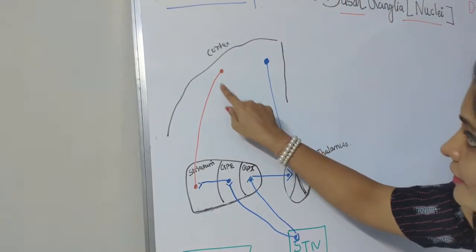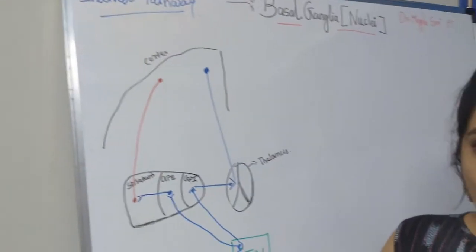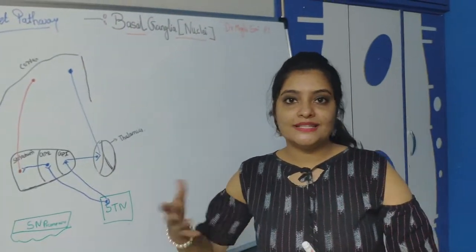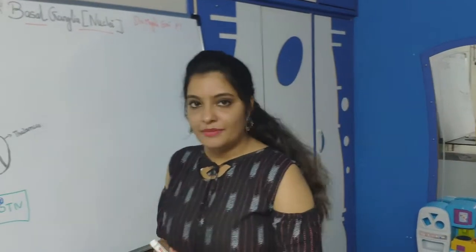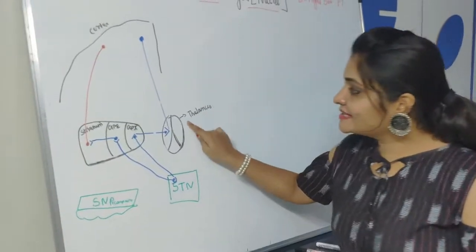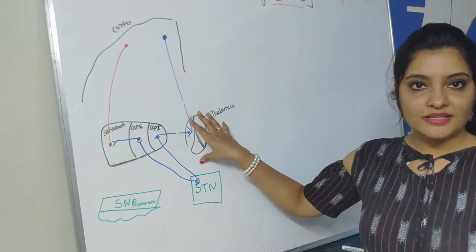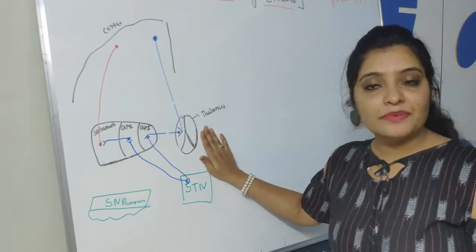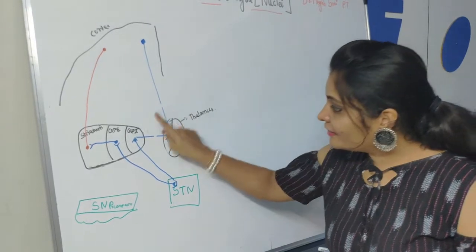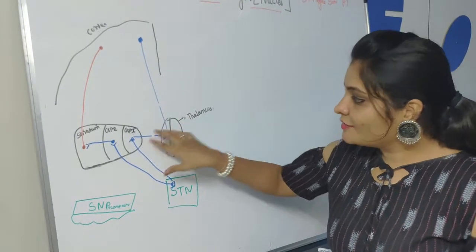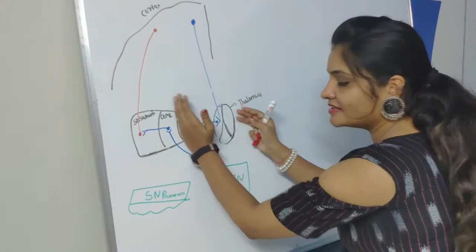So can you see why the name indirect pathway has been given? Because if we want any movement to facilitate, or if we want any movement to inhibit, we need to control this thalamus through the globus pallidus internal. If we stimulate the thalamus, it facilitates the movement. If we inhibit the thalamus, it inhibits the movement. And the control of the thalamus is with globus pallidus internal. So we need these two connections, these two pathways.